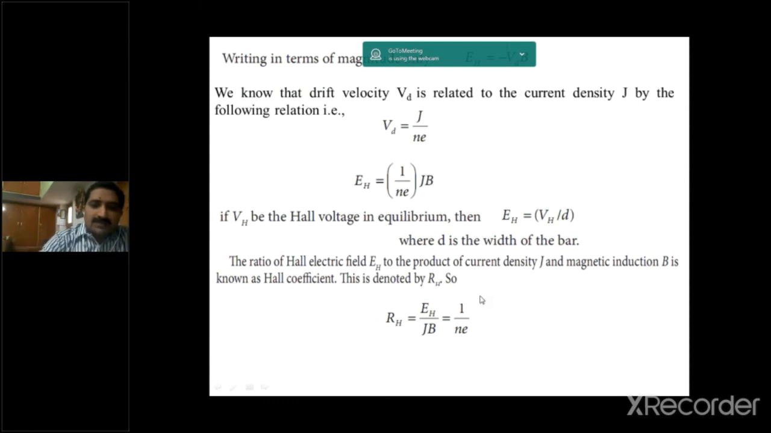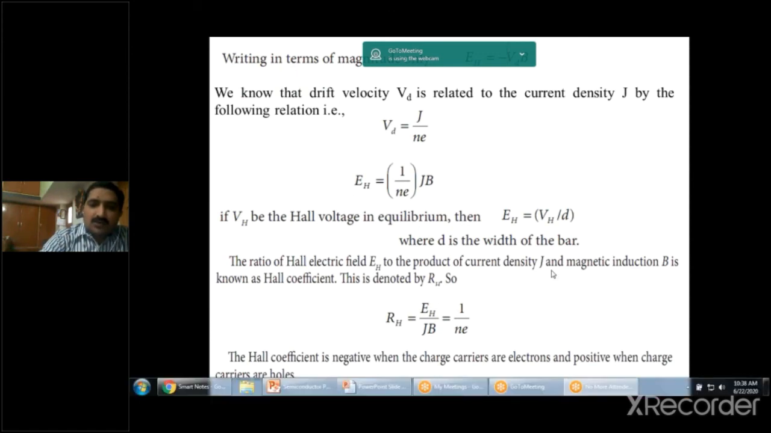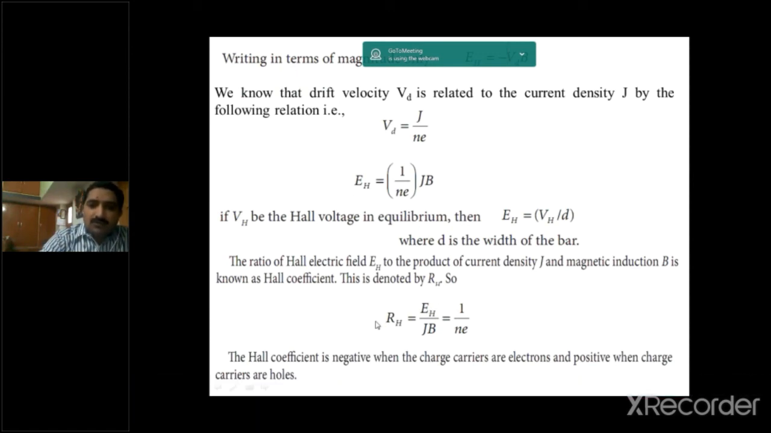The Hall coefficient is negative when the charge carriers are electrons and positive when the charge carriers are holes. Depending upon the Hall coefficient, we can identify the type of charge carriers, whether they are negative electrons or positive holes. We can identify simply whether it is N-type or P-type. So, applications of the Hall effect. The Hall effect gives information about the sign of the charge carriers. We already discussed this in the previous one.